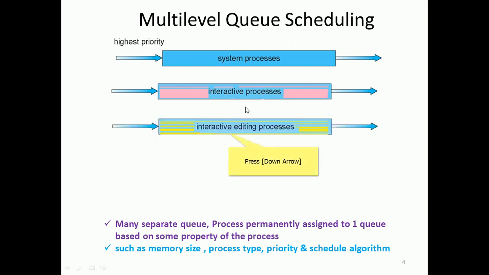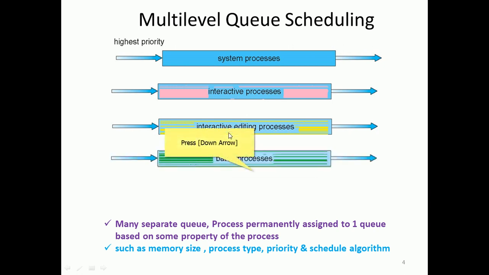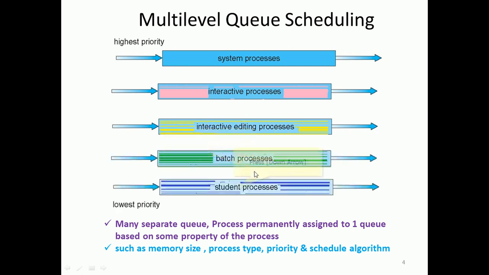So we have interactive editing processes. Then we have batch processing, that is a background. So we have student processes, that are the lowest priority. Each one has its own queue, each with its priority, right? So some process may be standing in this queue, which may be related to the editing process. Some related to the lower priority student process might be standing in that queue.